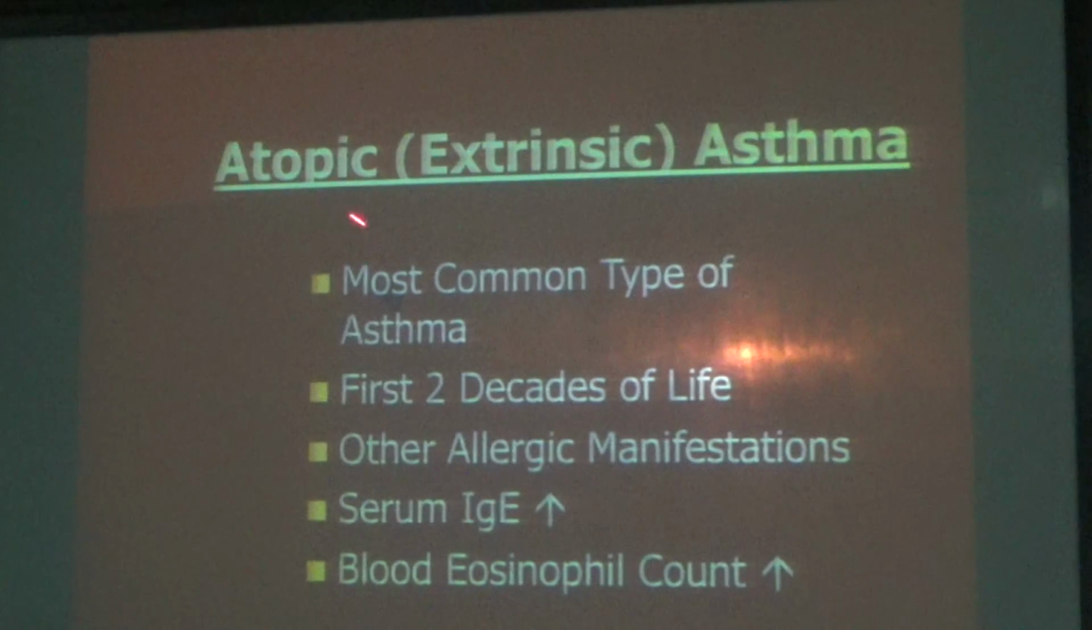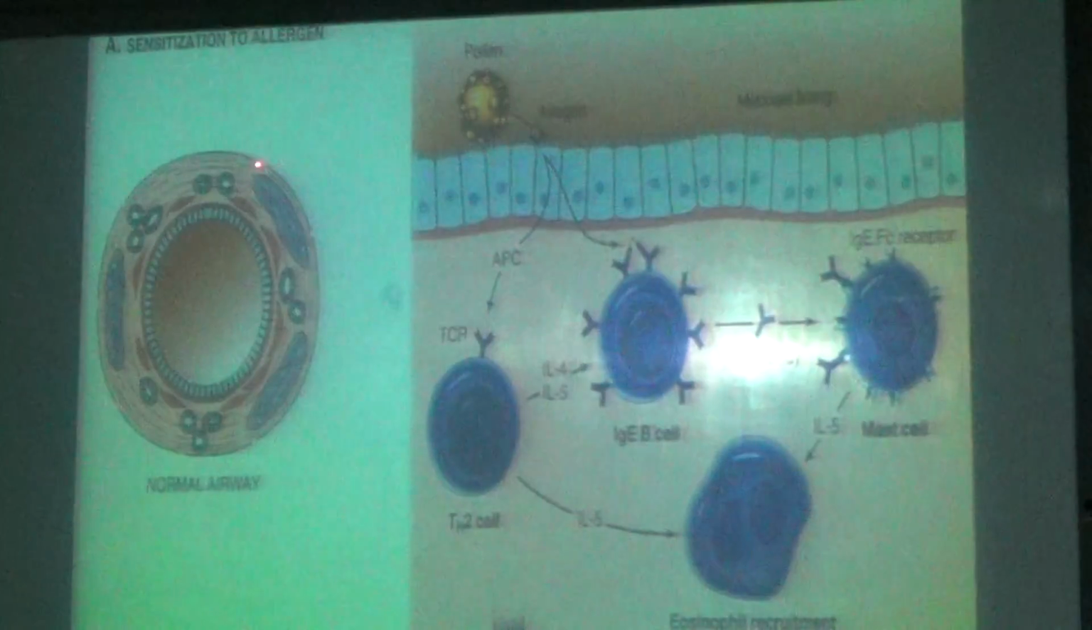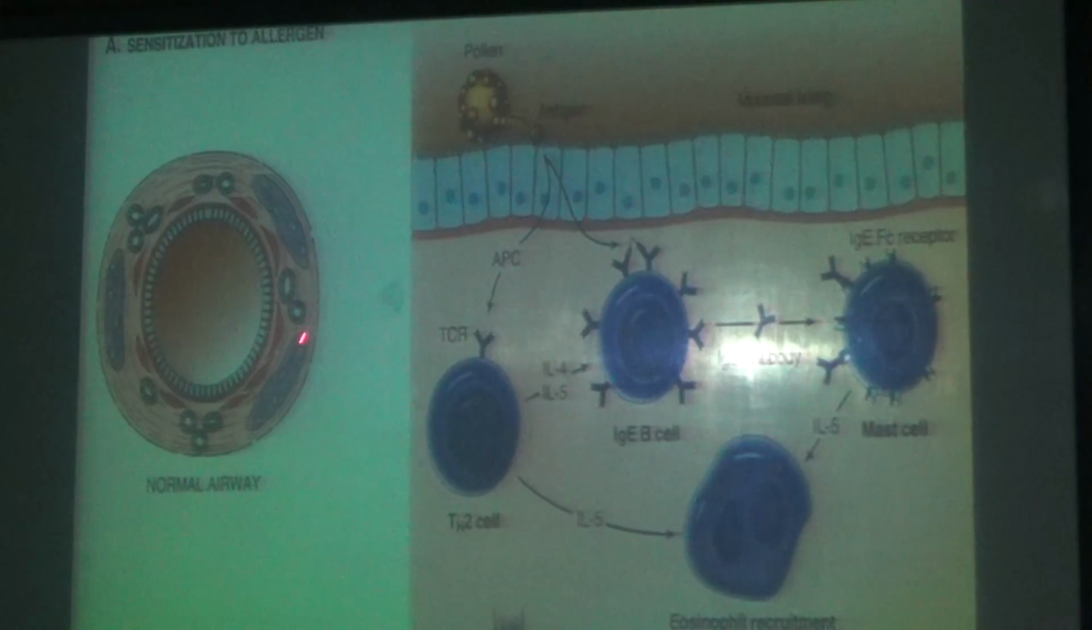Again the same thing I have mentioned here. In atopic asthma you will see allergic manifestation in the first 2 decades of life, serum IgE will increase, and blood eosinophil count will increase. This is sensitization to bronchial asthma. This is the normal picture showing a lumen, bronchi. This is the bronchial smooth muscle. This is the submucosal glands.